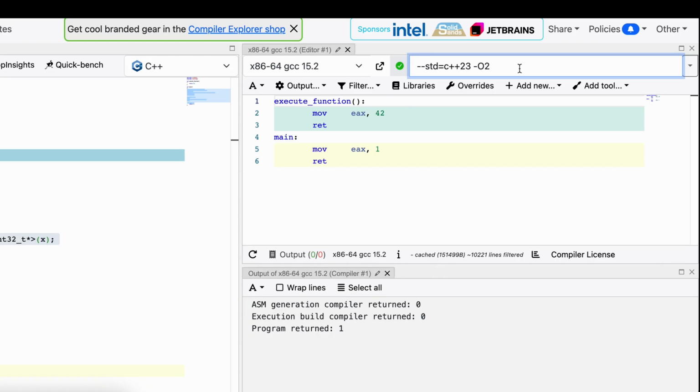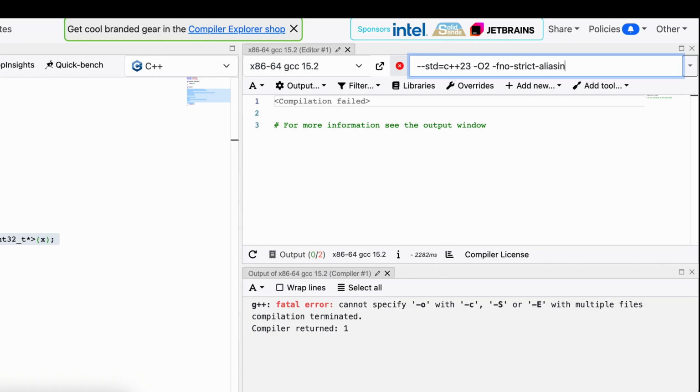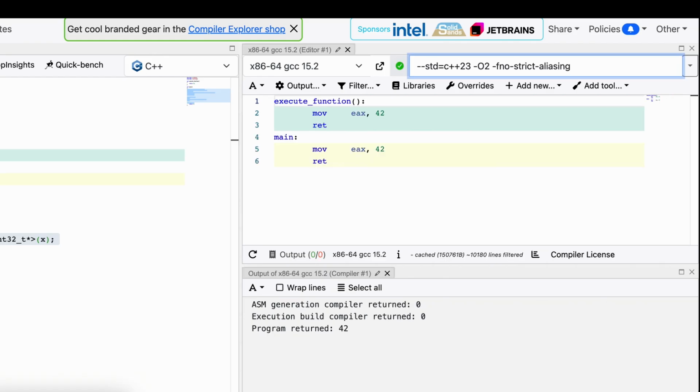Now try to compile the program with the flag -fno-strict-aliasing to see what's going to happen. So in this case, we disable the strict aliasing rule. So we disable the possibility for the compiler to optimize given the fact that we have strict aliasing in place. And what we notice is that we get the result that we got when we had the O0 in place.